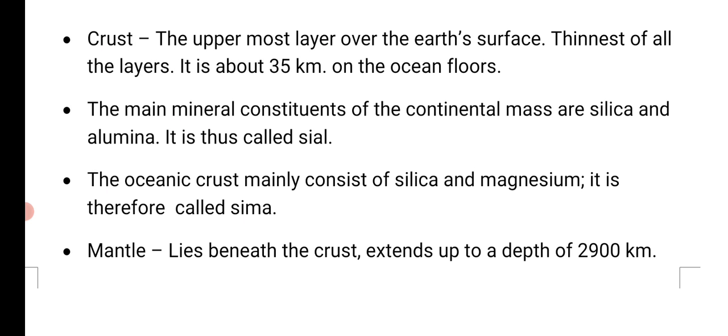Actually, the crust is the uppermost layer, the first layer which we get over the earth's surface, and this is the thinnest of all the layers, about 35 kilometers on the continents. The main mineral constituents of the continental mass are silica and alumina. Thus, it is called SIAL: silica as Si, alumina as Al, both together SIAL.